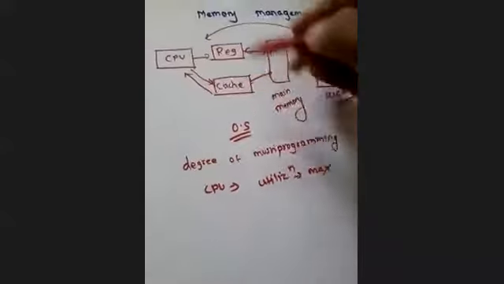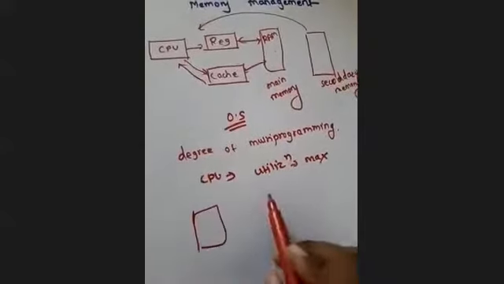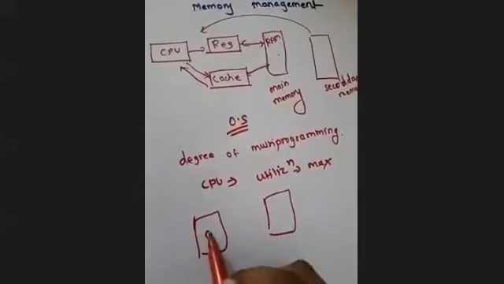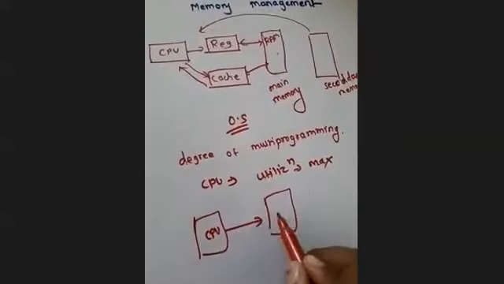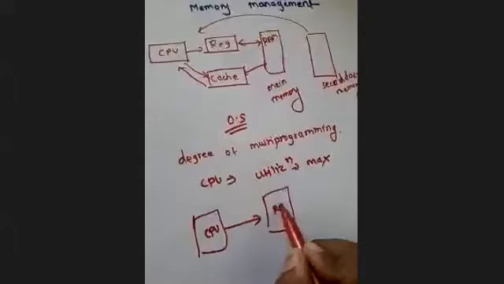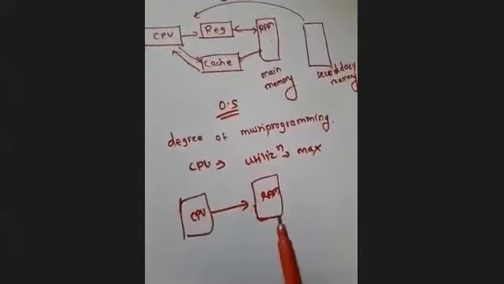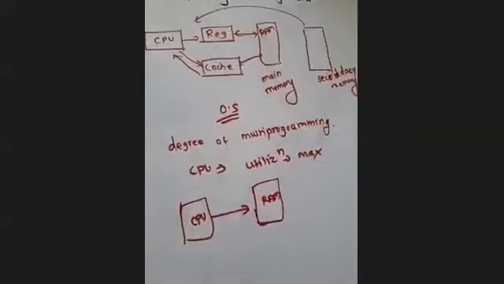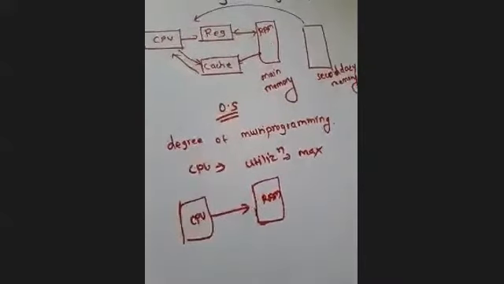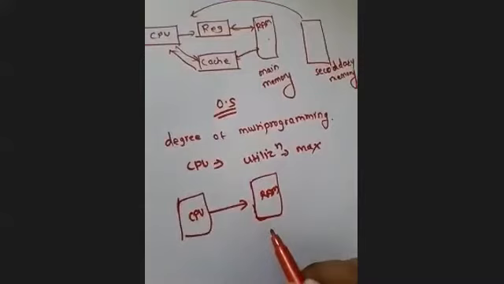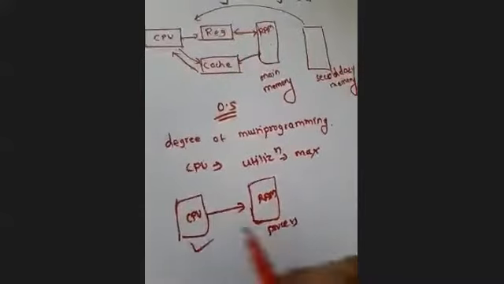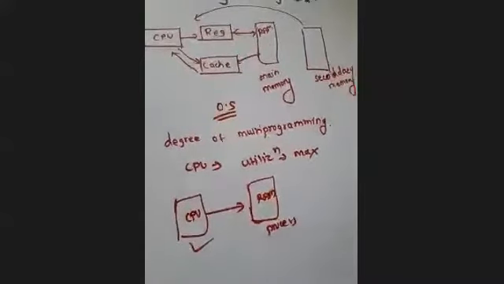If I ignore the in-between hierarchy for a while, suppose here is the CPU which is accessing the RAM, the main memory from where the processes will be accessed. We want more processes available here so that the CPU is utilized properly, isn't it?